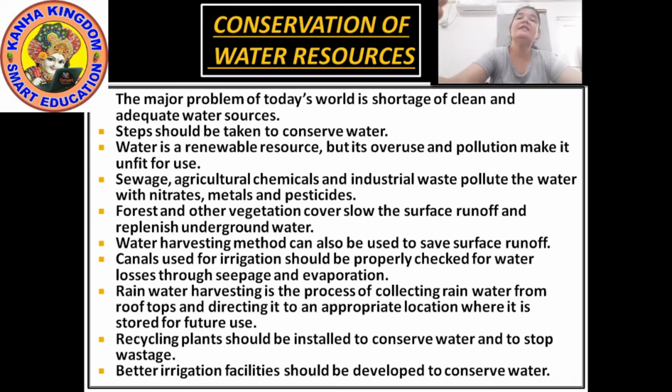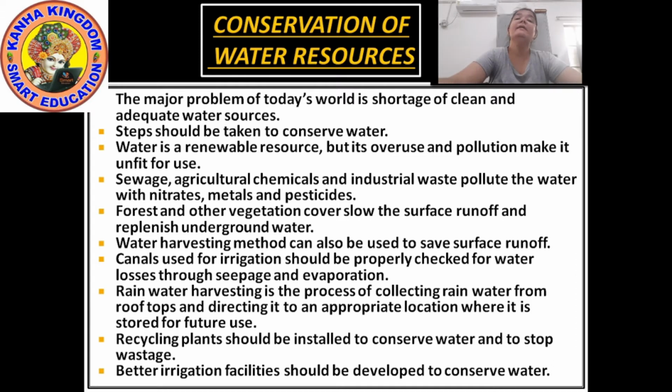Now they are telling the methods of conservation of water. How can we conserve water? How can we save water? Rainwater harvesting is the process of collecting rainwater from rooftops and directing it into an appropriate location where it is stored for future use.